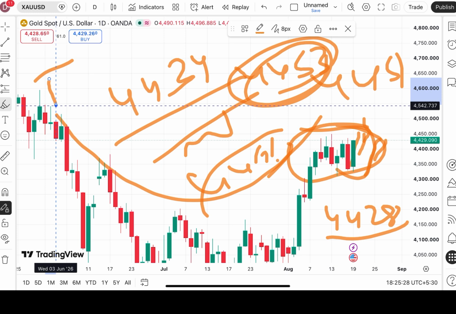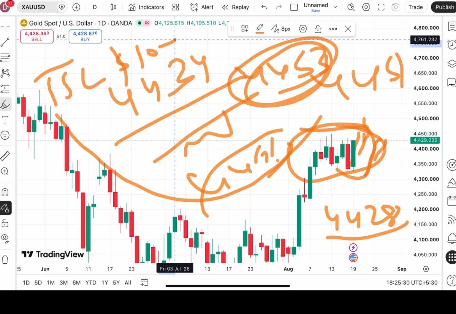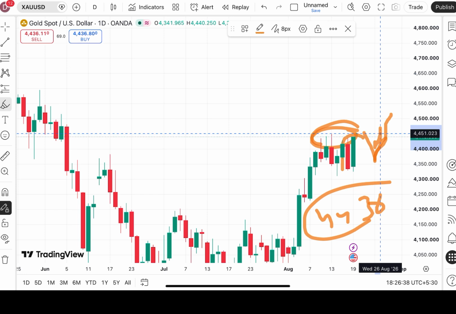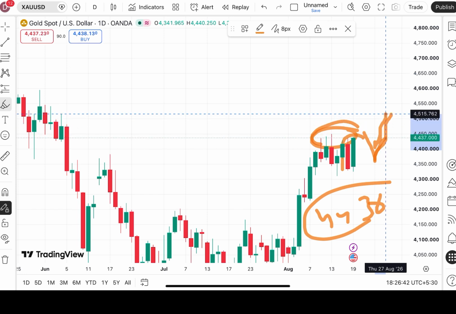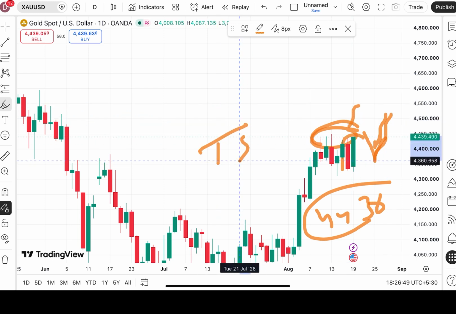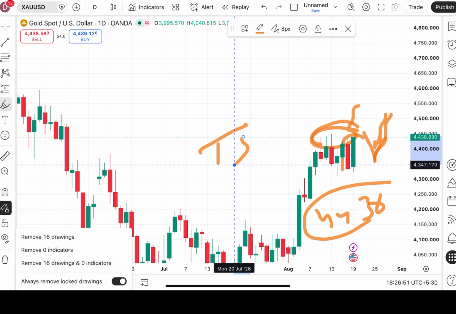So the best thing you can do is trail your SL around $10 to $15, so at least you'll capture the upside movement. Once the price crosses this level, the probability of crossing 44.51 is high, and then from there a level of 44.82, then a probability of touching 4500, and then further upside can be seen towards 45.44. So trailing by around $10 to $15 is important, so at least you'll capture the upside movement.